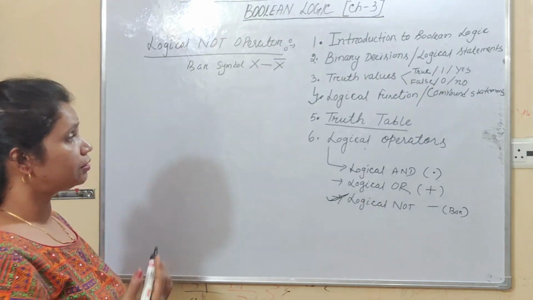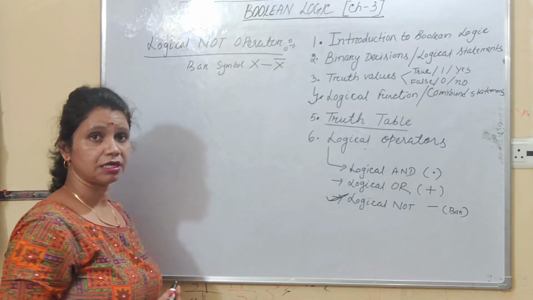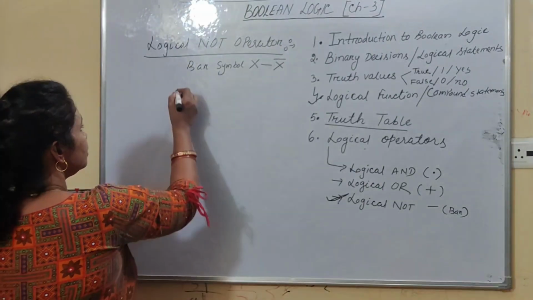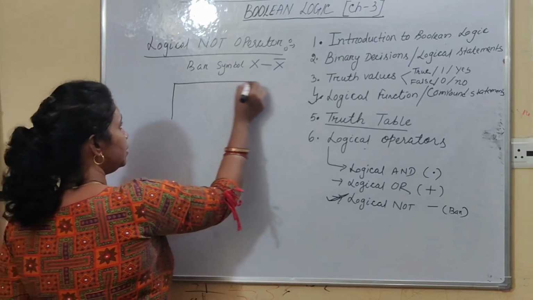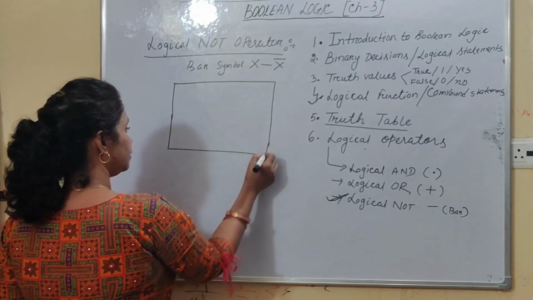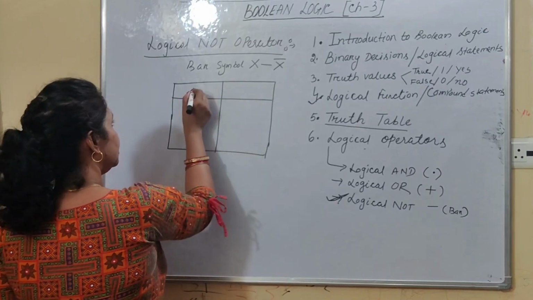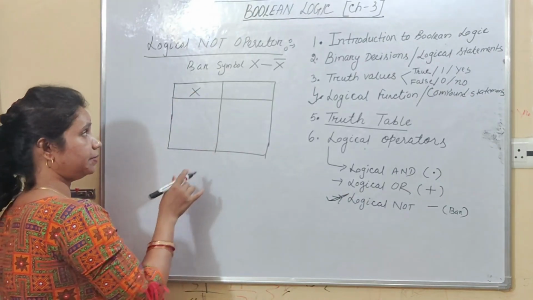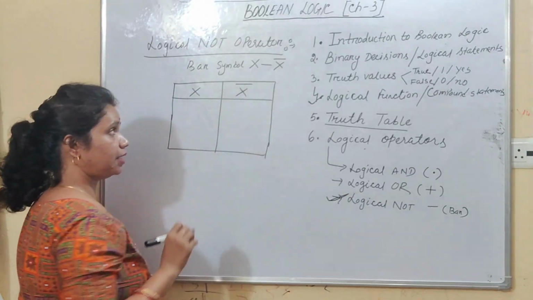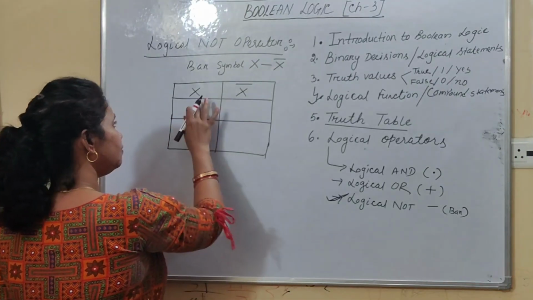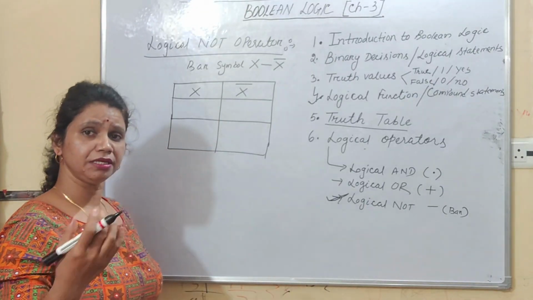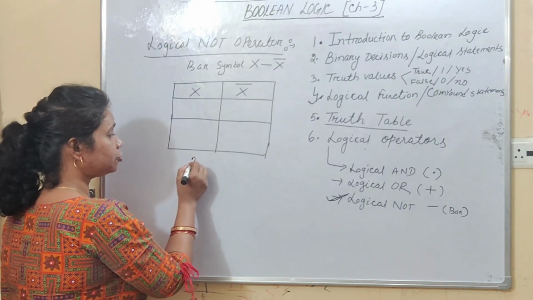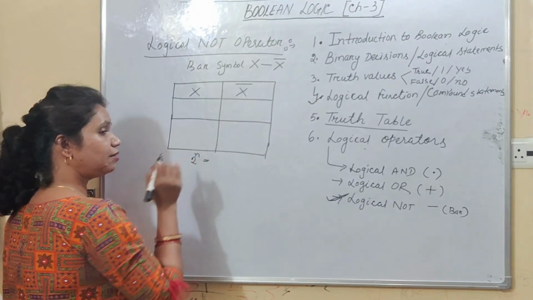Right, students? Now I will draw the truth table of logical NOT operator. Logical NOT operator is one unary operator. It works on a single operand or logical variable. As I told you, it works on a single variable only, single operand only, right? So if x is one logical variable, then not x is denoted by x bar, right, students? If we have one logical variable, do you know how many truth values there are? There is a formula, students, that is 2 to the power n. What is n? n is the number of logical variables.